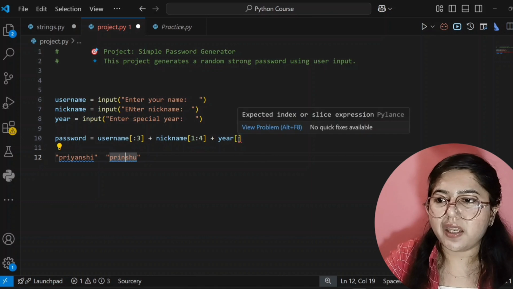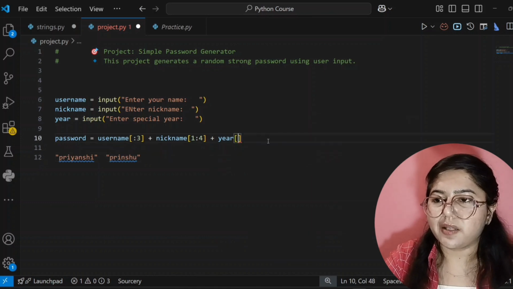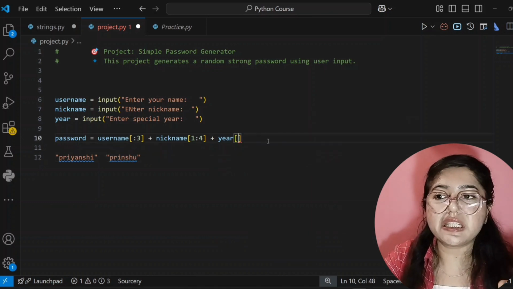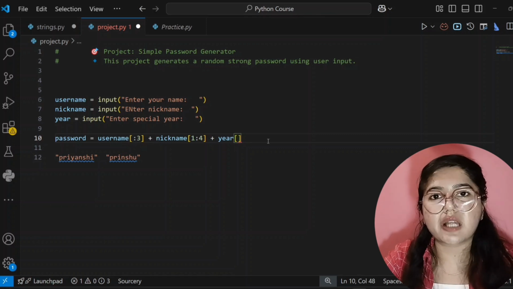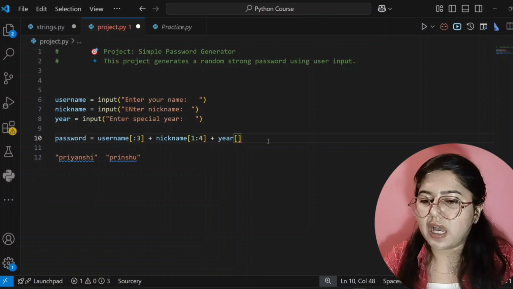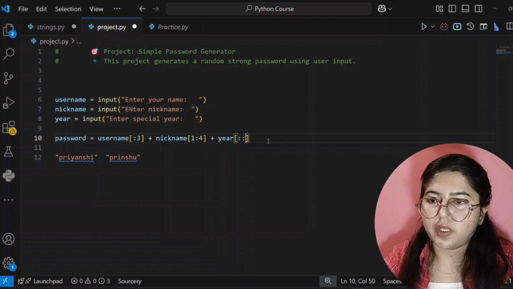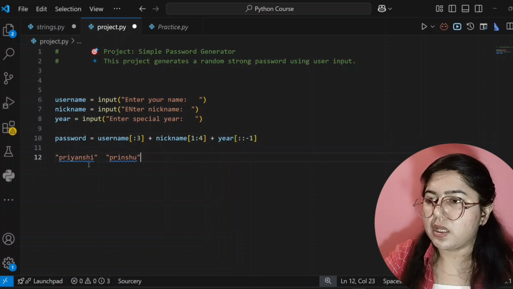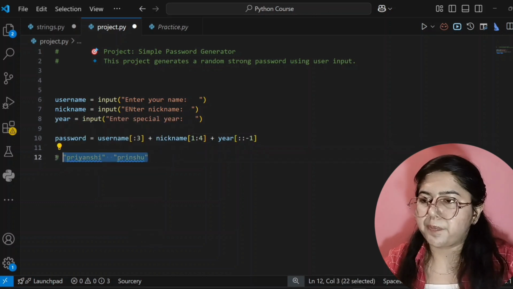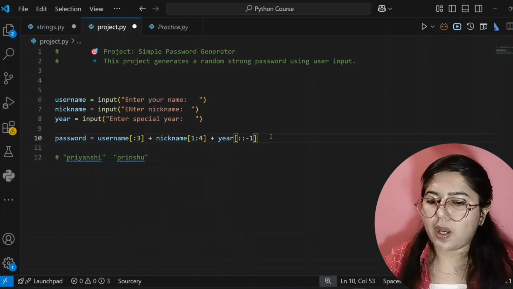Now I am telling my code compiler that whatever year user is giving, you reverse that year. So for the reversing, I have already told you that colon, then -1. Okay. So it will reverse this. So we have written this also. So let me comment out this part. And now I will print this.